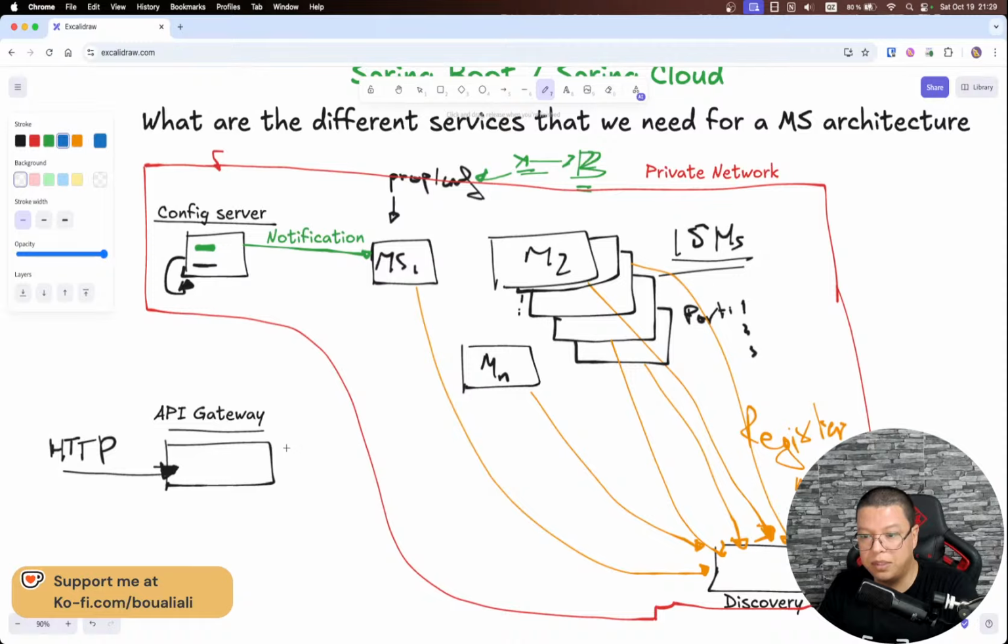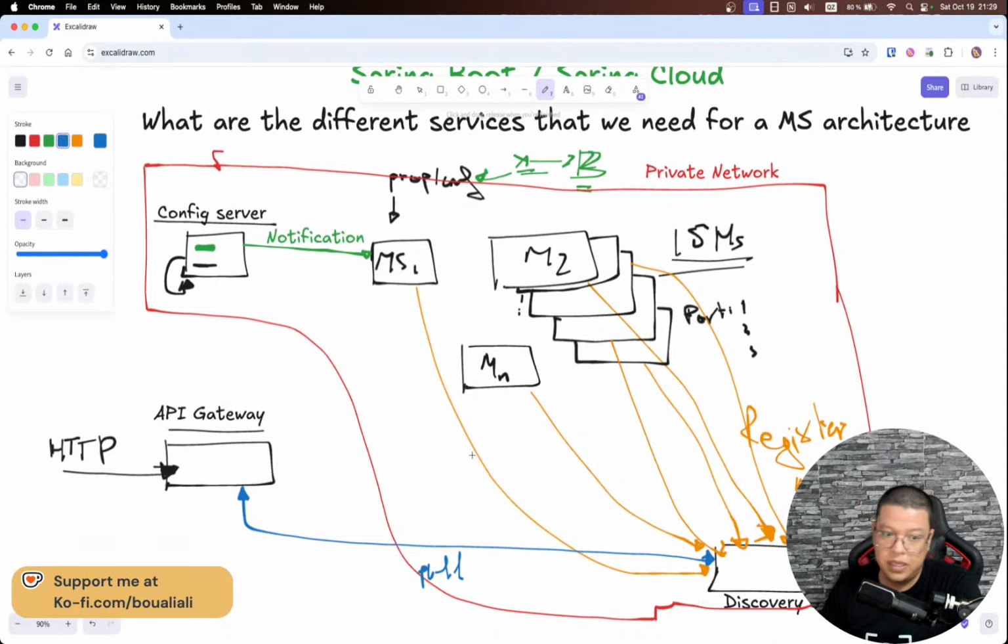So what will happen here is that this API gateway will also connect to the discovery server. But in this case, the API gateway does not need to register; it needs to pull the information of the different microservices that are running right now. That's why we need a discovery server, because our API gateway needs to know the different microservices, their addresses, ports, whether the microservice is up, down, and so forth.